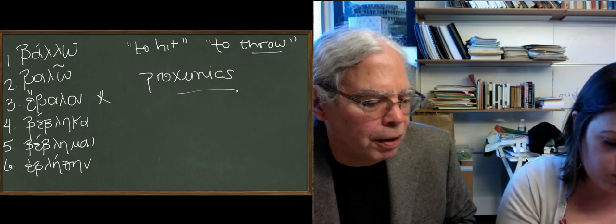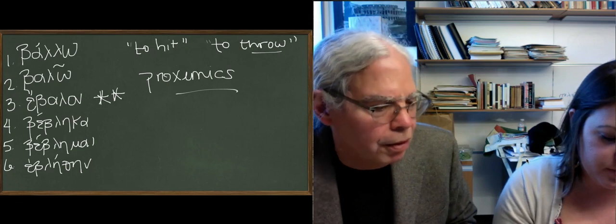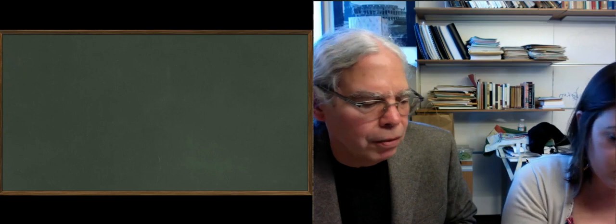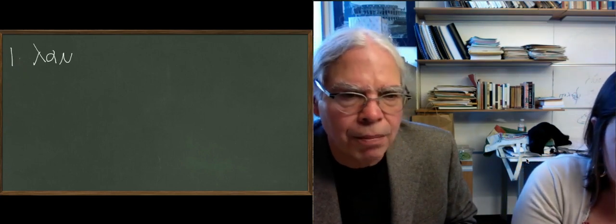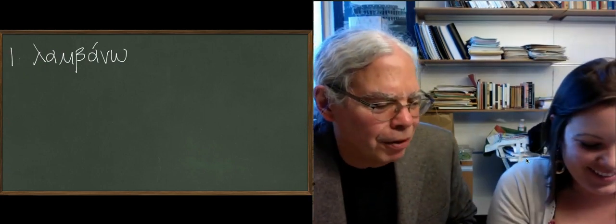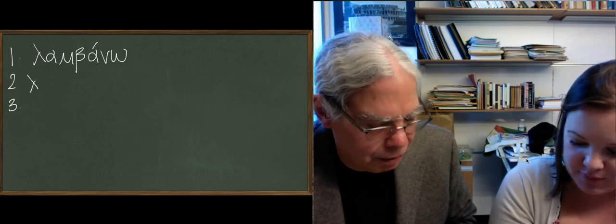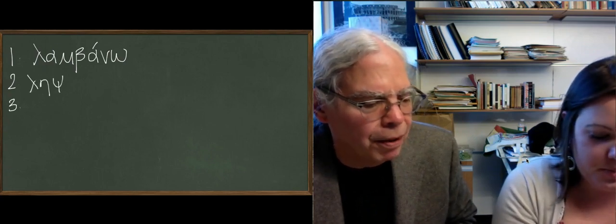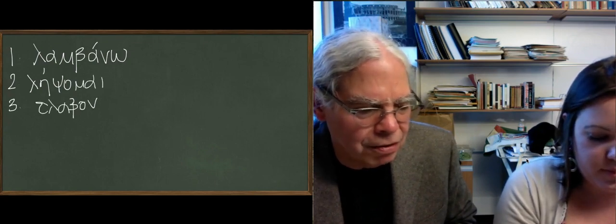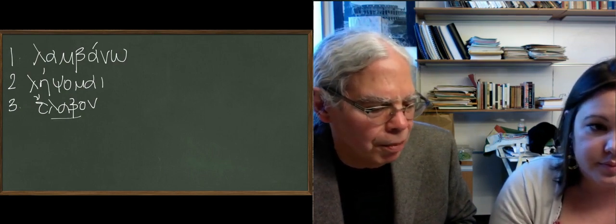Which is like elipon. There's a new one. The second aorist verb has a form that's weird and interesting as well. This is the verb lambano. You'll notice that these are very common basic notions. Lambano, which means to take. Lambano, lepsomai, elabon. Second aorist, elabon. You can tell these are second aorists because there's no sigma alpha, and it has the endings of the imperfect, just to remind you. Elabon.